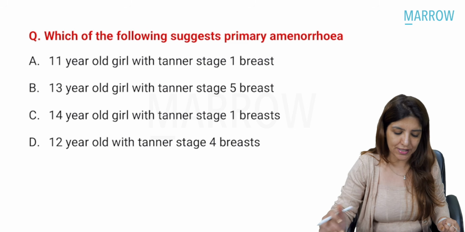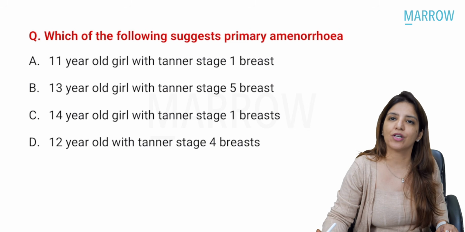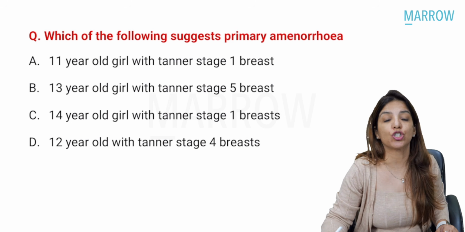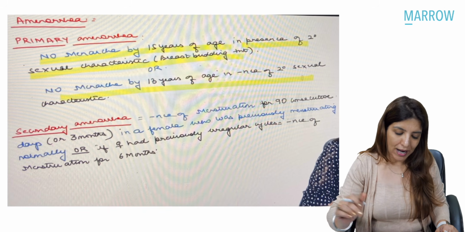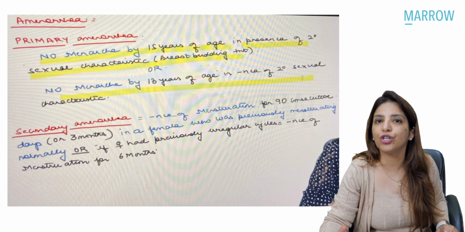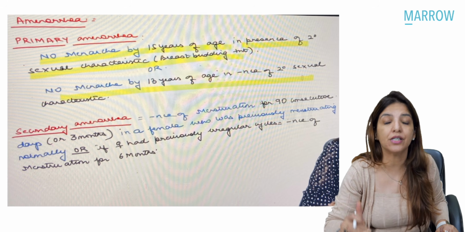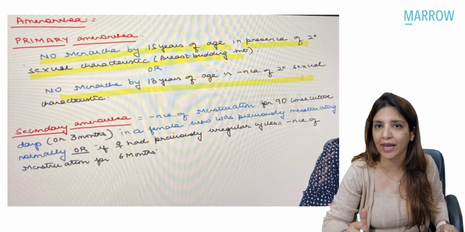Right? So that was a pretty easy question. Coming to question number 2, which is again directly from your notes, which of the following suggests primary amenorrhea? So primary amenorrhea, as I have told you so many times, is no menarche by the age of 15 years in presence of secondary sexual characteristics.